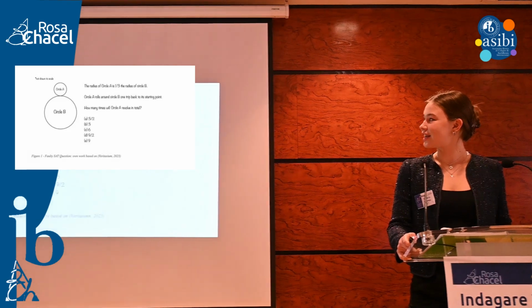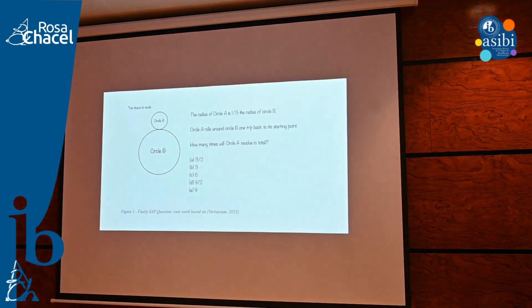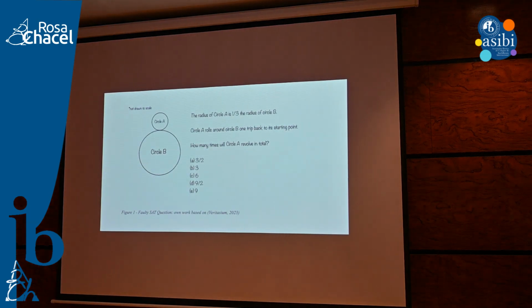And said SAT question is this one. The radius of circle A is a third of the radius of circle B. Circle A rolls around circle B one trip back to its starting point. How many times will circle A revolve in total?